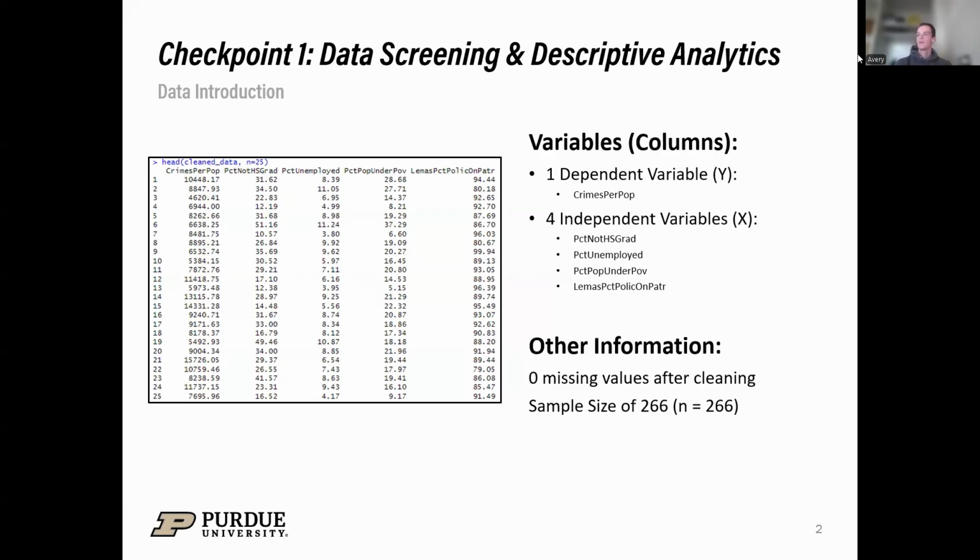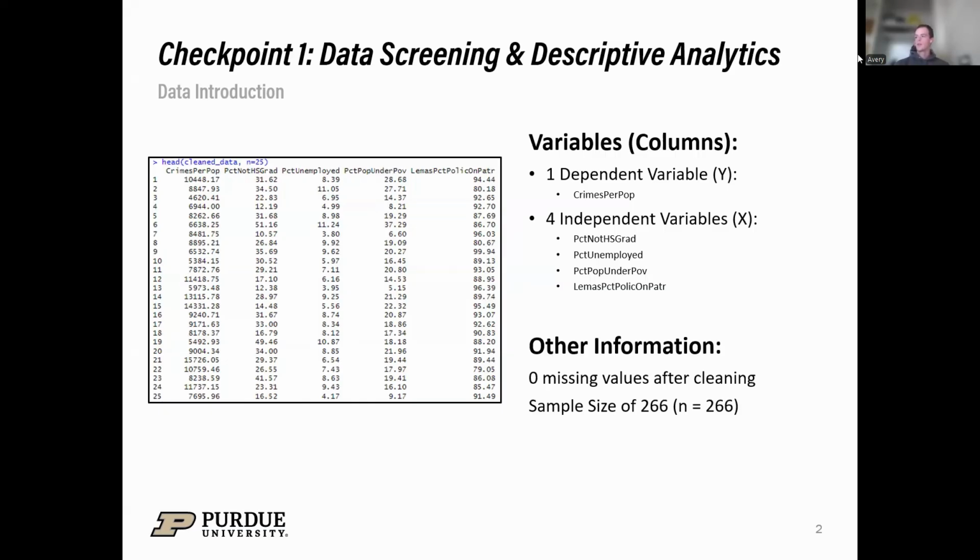So we have percent not high school grad, which is just an indicator of the education level of the people in this area. These are all specifically pertaining to metropolitan areas. The next is percent unemployed. So that's the percentage of people that are not employed in this area, and those actively seeking work that aren't employed, which is a good caveat. All of these percentages are scaled so that the size of the area does not affect it.